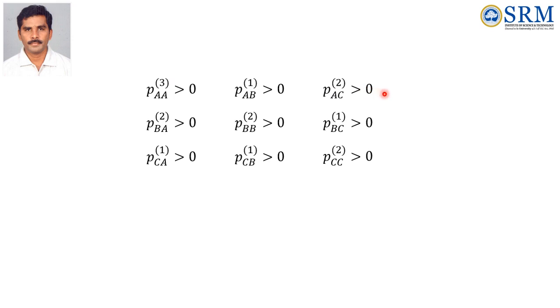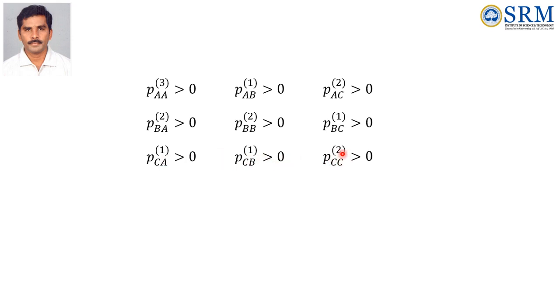You can refer to the matrix that is given in the last slides. Similarly PBC is greater than 0, B always throws the ball to C, therefore PBC is 1, that is, in the first step itself it is greater than 0. C passes the ball to A and also B, so in the first step itself it is 1/2, it is 1/2, therefore the two probabilities are greater than 0.